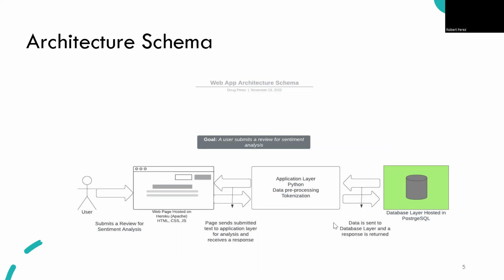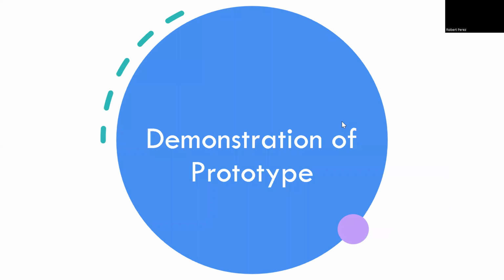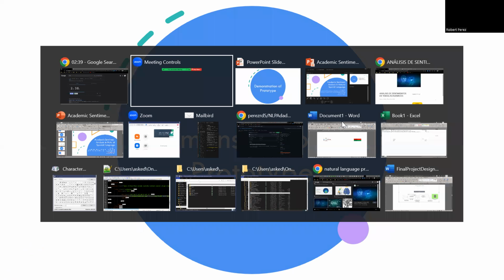The results will be stored in a database layer, and the idea here is to be able to present the user with some history of their submission so that as the user enters several reviews, they can see the result, and then they can view the history of the results on the screen. So let's take a look at the prototype as it stands today.